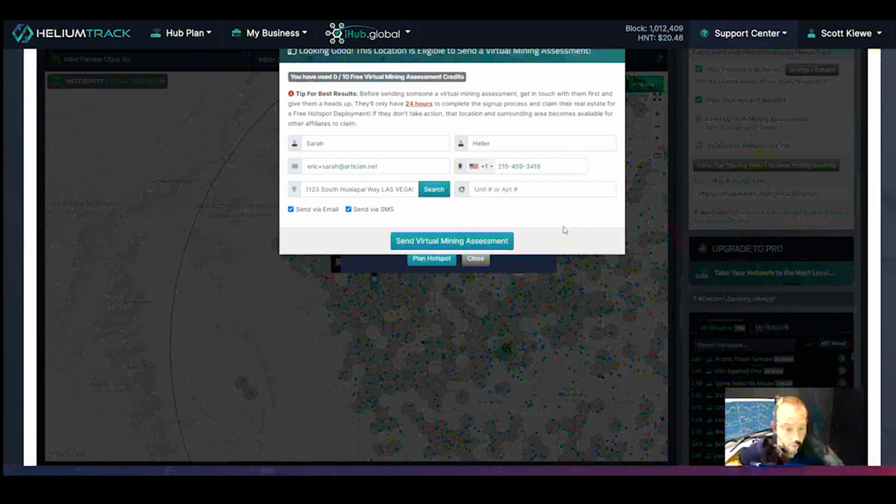She's going to get her report, and she's going to be able to not only see the earning potential and know that she's able to reserve a hotspot with iHub Global, but she's going to be able to sign up right there under your affiliate account. She's going to be able to reserve her hotspot right on the third step there, and then she's going to be flowed right into Helium Track to start learning and doing this process just like you're doing now. So let's go ahead and send off that report.